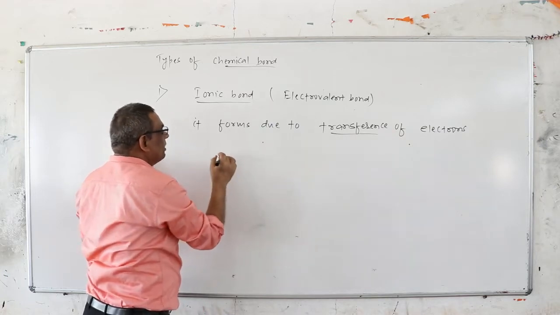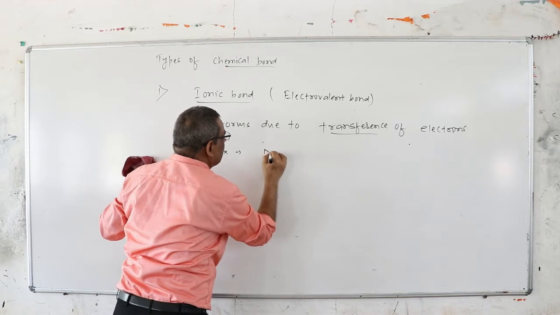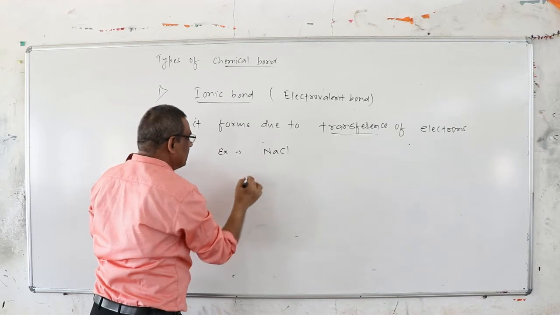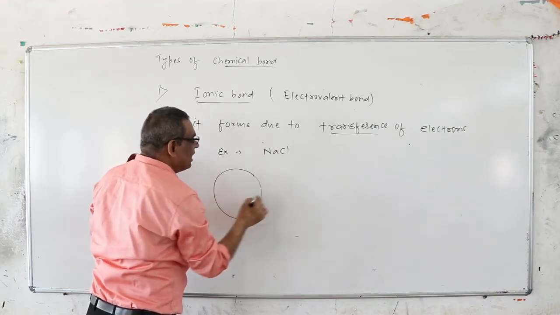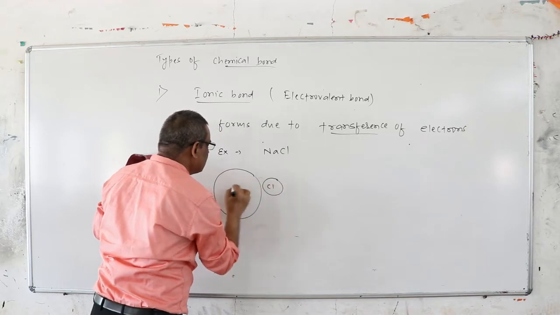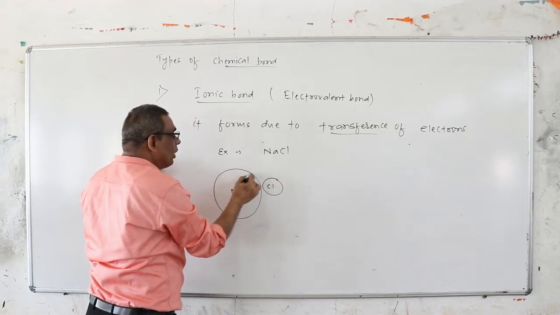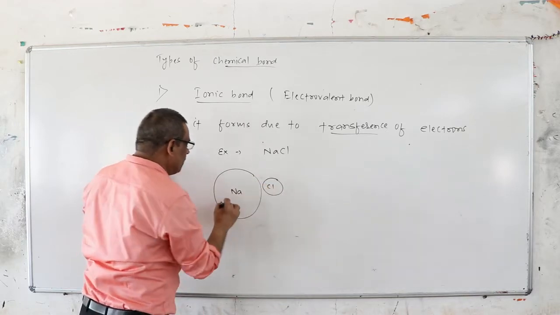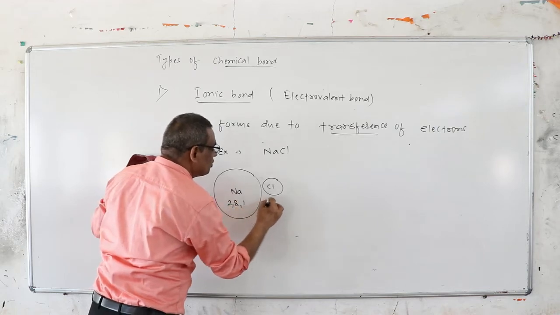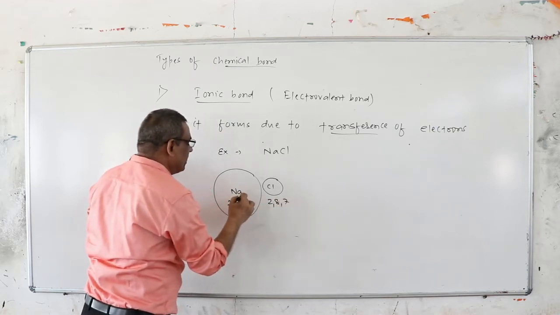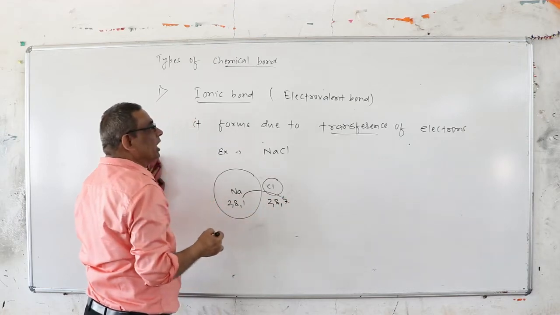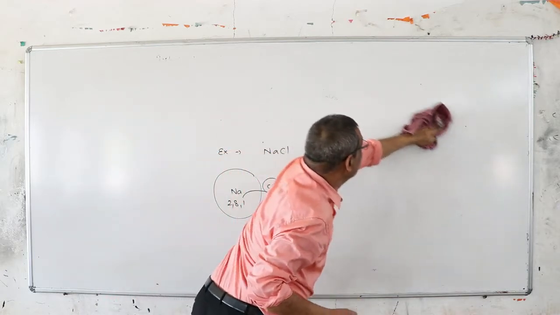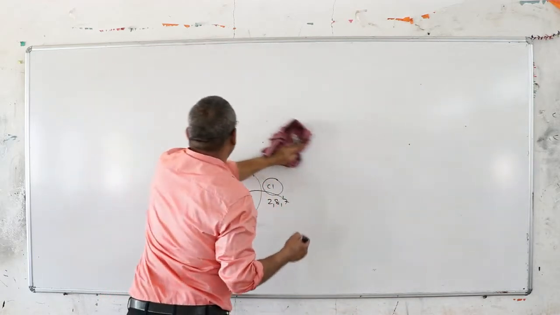basic introduction, when you are talking about the bond in NaCl, here the sodium and chlorine, what happens in this case? You know that metals possess large size and non-metals possess small size. Sodium has low ionization energy and chlorine possesses high electron affinity. So sodium will transfer one valence electron to chlorine, and it will achieve the octet by this transfer. So ionic bond is the case of large size metals and non-metals. The dominant tendency is to form the ionic bond.